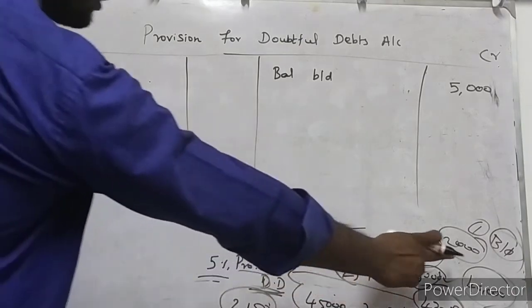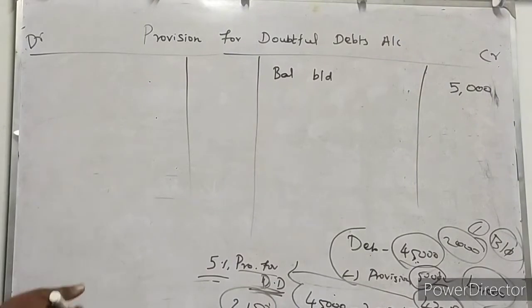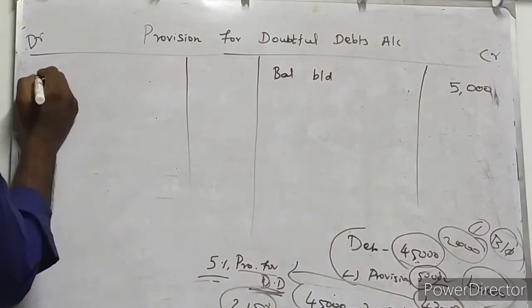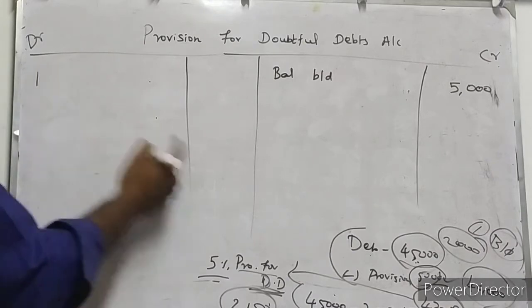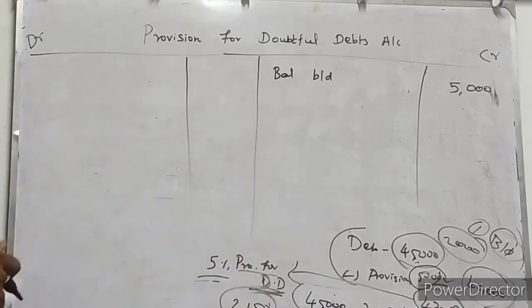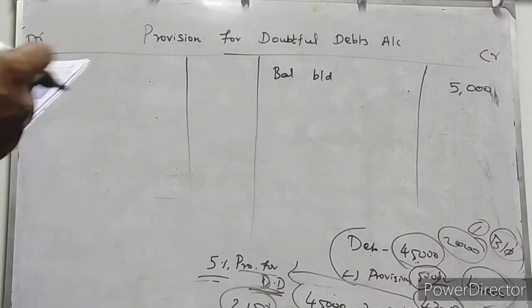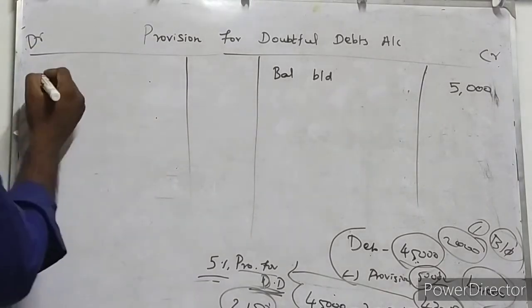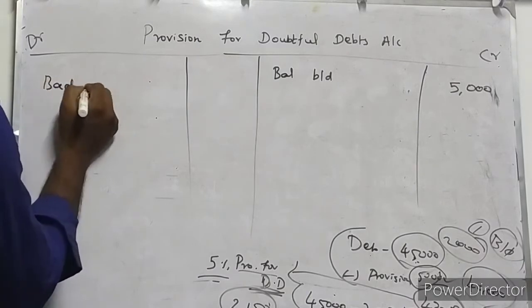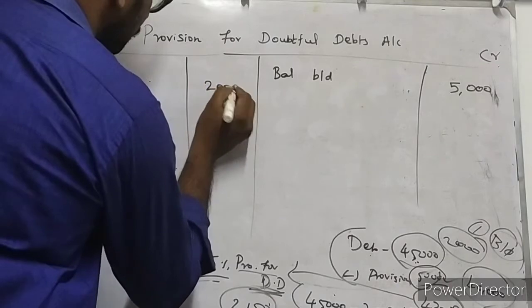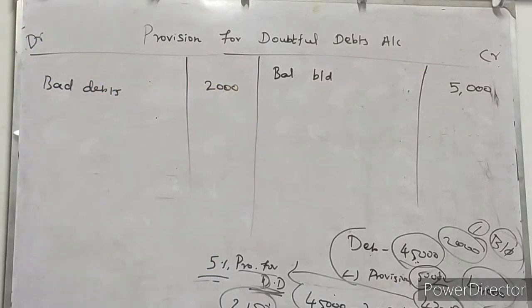First information is 2,000 rupees we are going to write off. That is provision for bad debts we are going to deduct, isn't it? 2,000 rupees as per the first information, debtors of 2,000 rupees will be written off as bad debts. So it is the bad debts. How much amount? 2,000 rupees will be deducted.